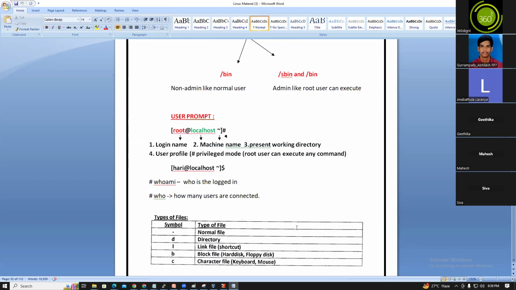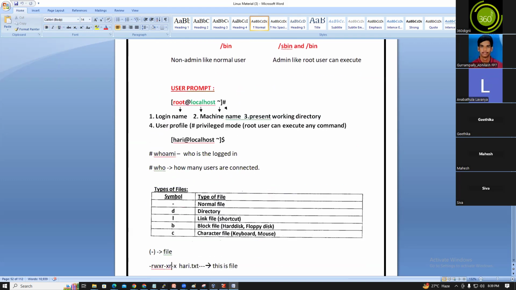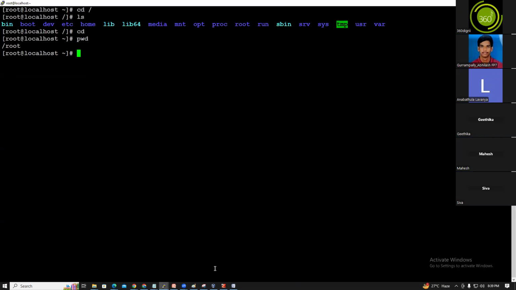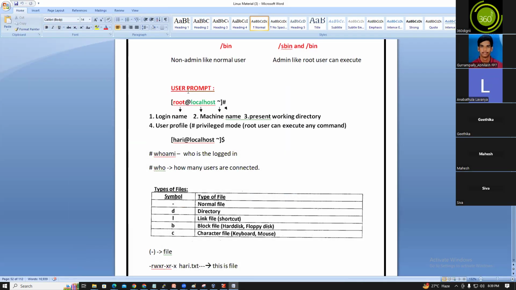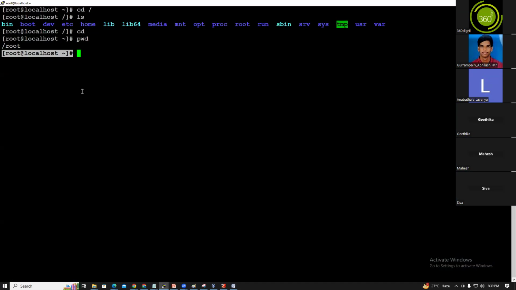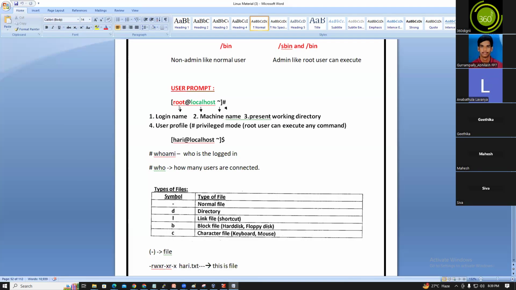Now, the user prompt, guys. Whenever you log into the server, this is the user prompt. The user prompt is root@localhost 12. Root is the login name.